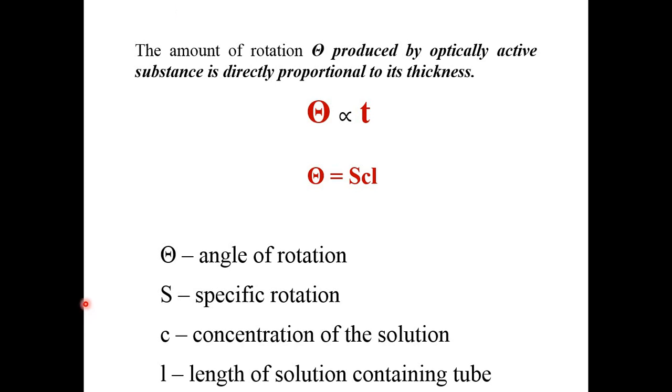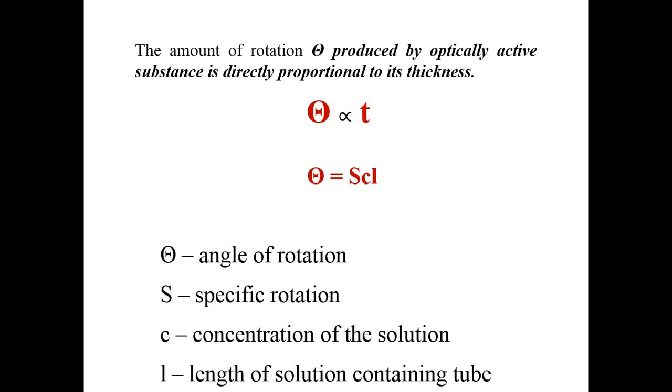But before that, just note down: theta is directly proportional to t when the optically active material is a solid one, and theta is directly proportional to CL for a liquid medium. If you have any doubt up to this, you may ask. Next, we are going to see the specific rotation.